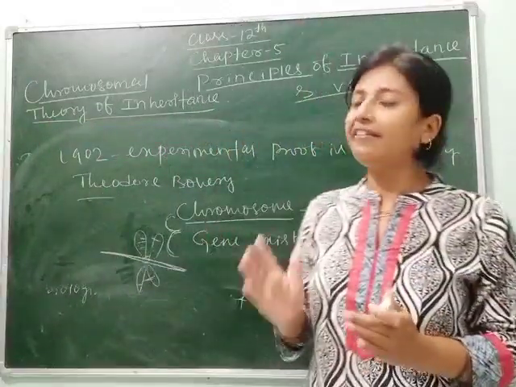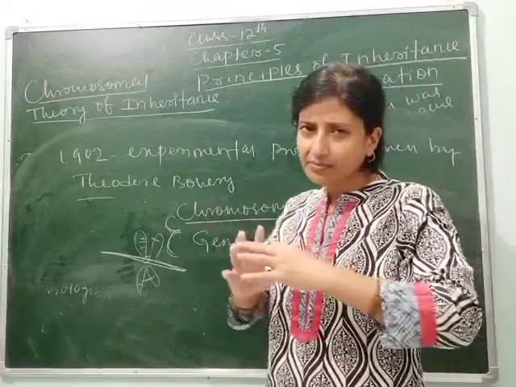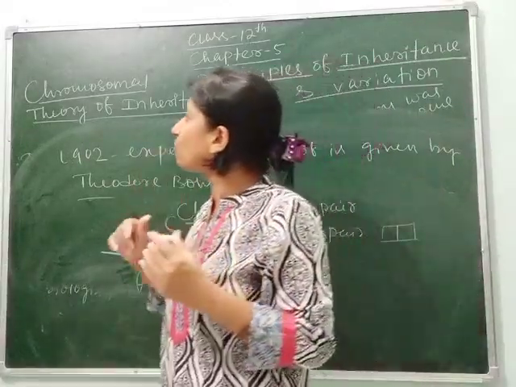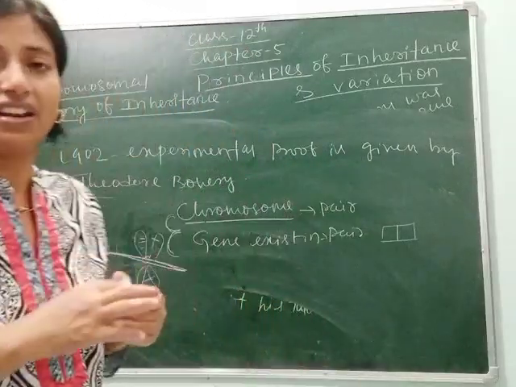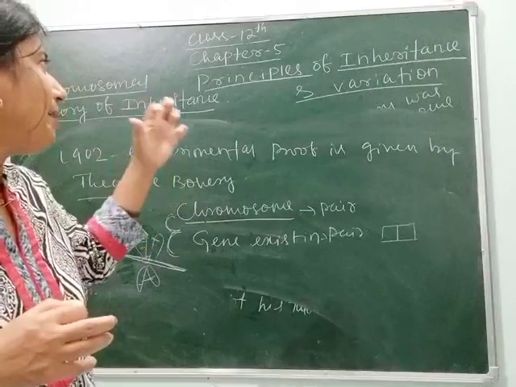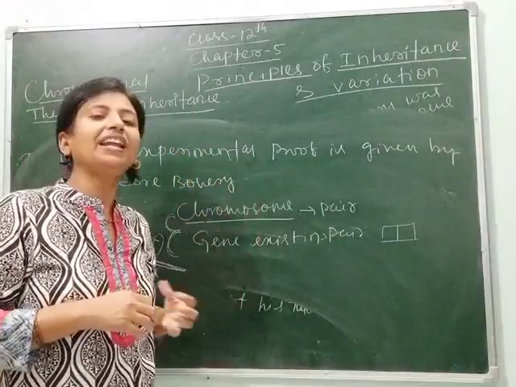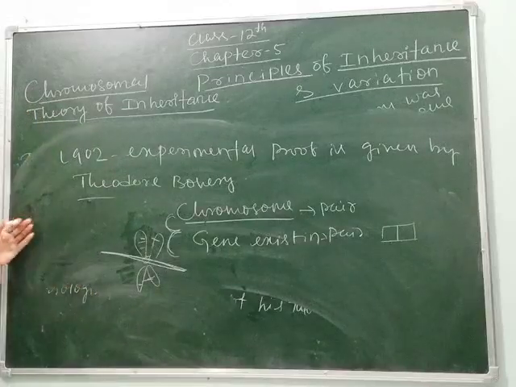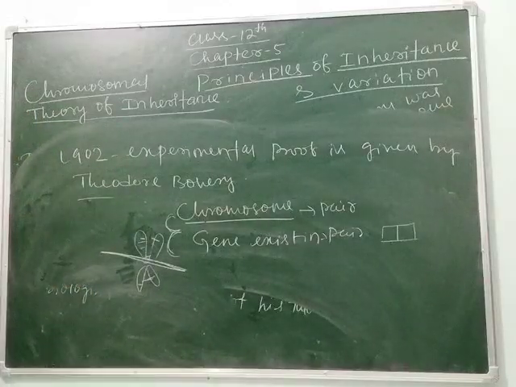So during their division they start separating from each other. So how was this chromosomal theory of inheritance given? The chromosomal theory of inheritance is given by combining Mendel's principle of inheritance with this knowledge, and that is called the chromosomal theory of inheritance.